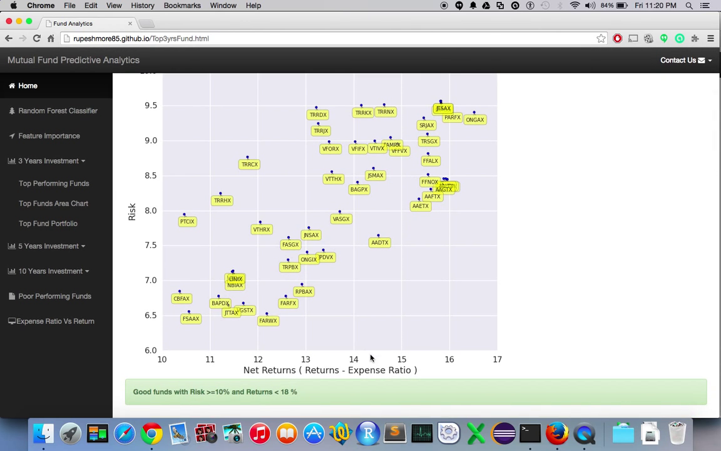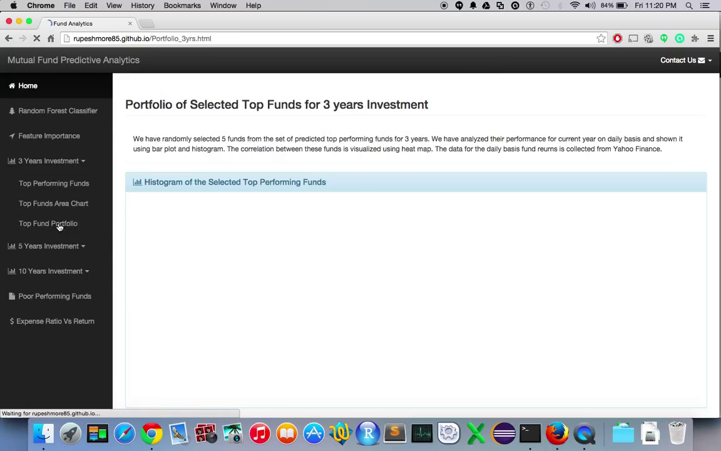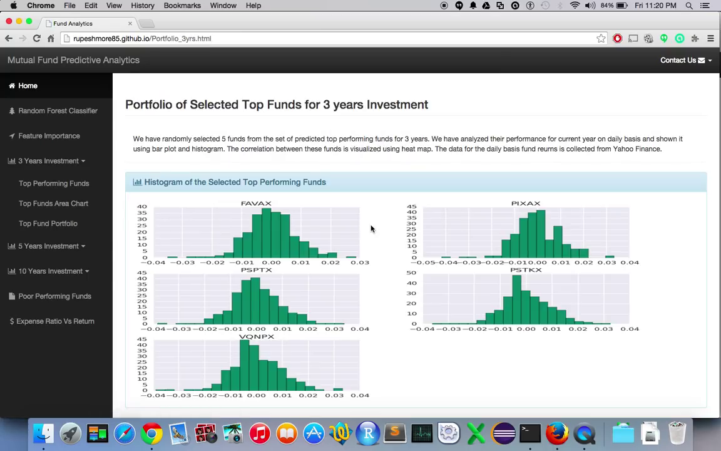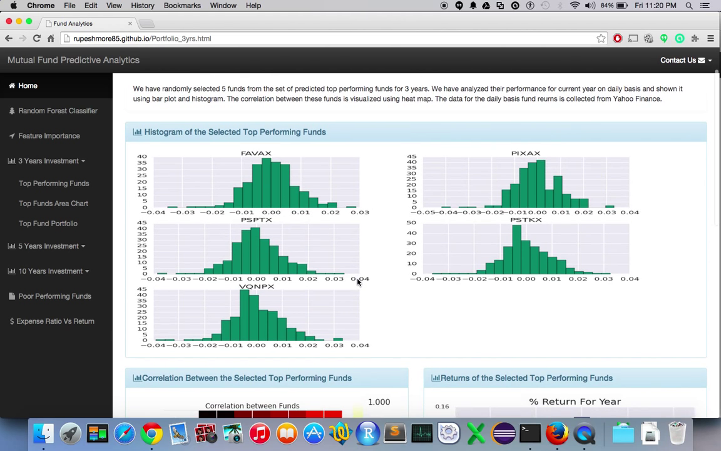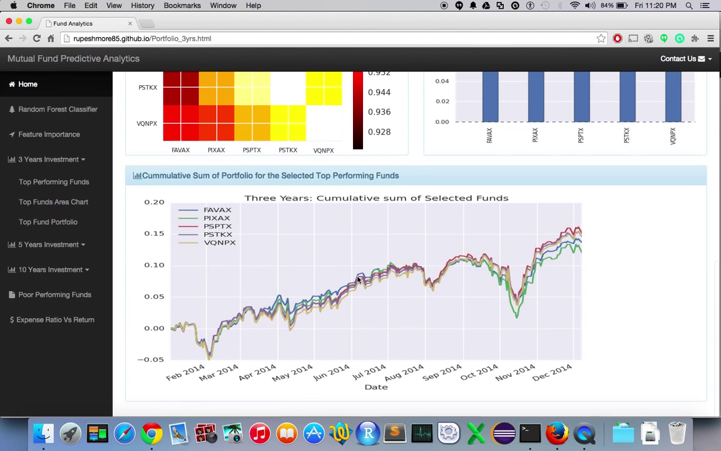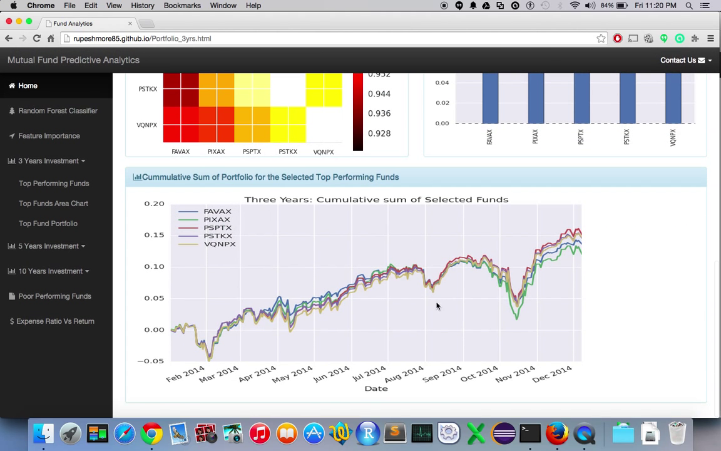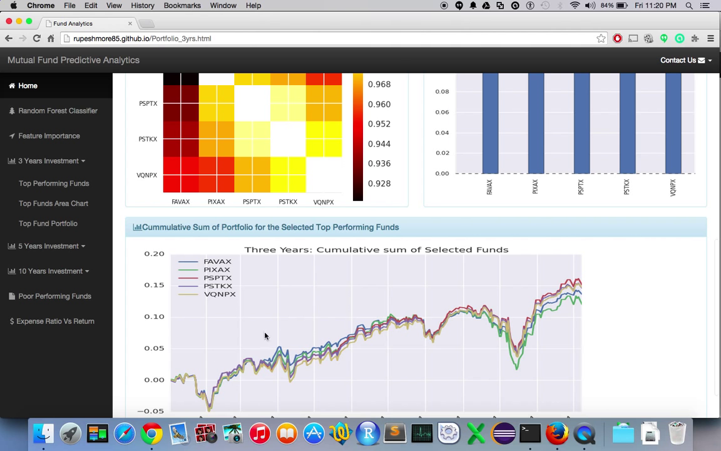Then we plotted graph of risk versus return so that one can select a fund giving maximum returns with lesser risk. To show how the fund portfolio will look like if a person invests in the top-performing funds predicted by our analysis, we selected 5 funds from the top performing funds, and we plotted the graph of cumulative returns so that one can visualize how the portfolio will look like.